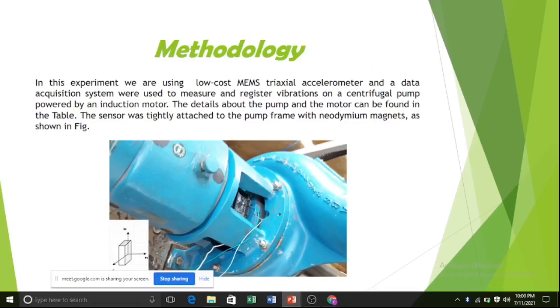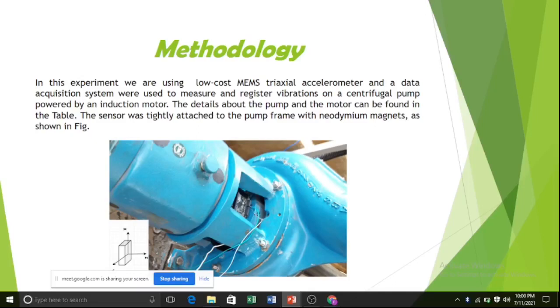Yes, here the sensor is attached. It is a 3-axis sensor, with x-axis, y-axis and z-axis. The placement of the accelerometer: the x-axis is placed along the pump shaft, and the y and z-axes are radial, with the y-axis horizontal and the z-axis vertical. This is all about the setup.